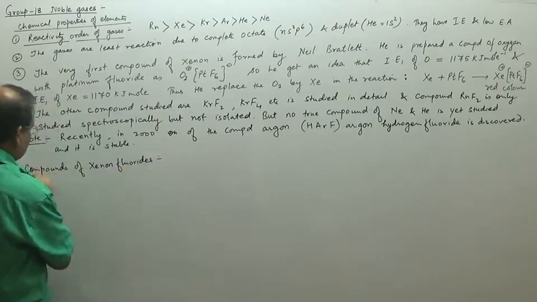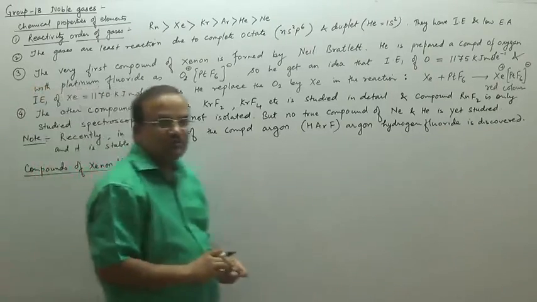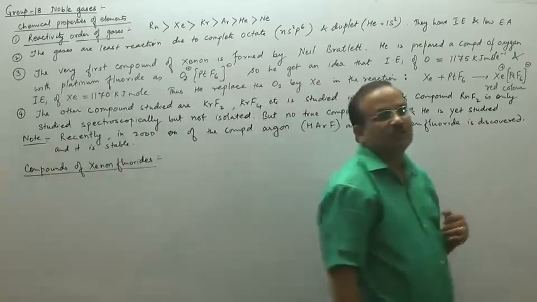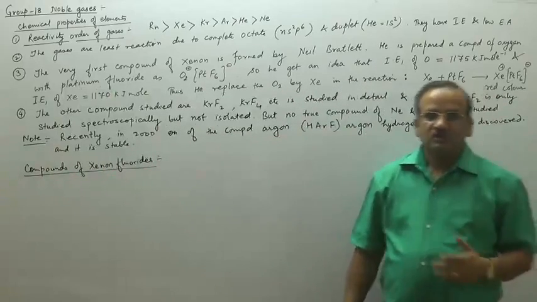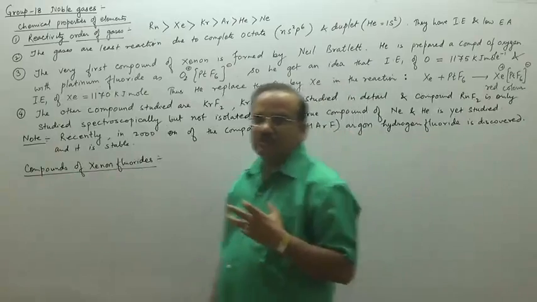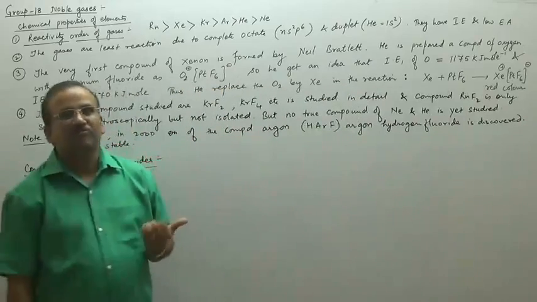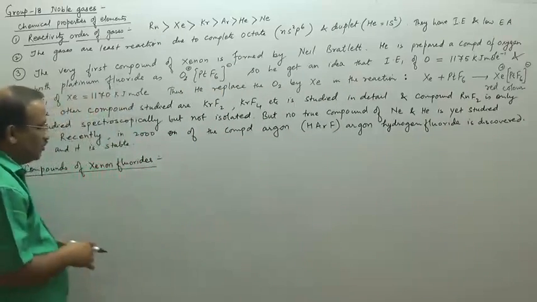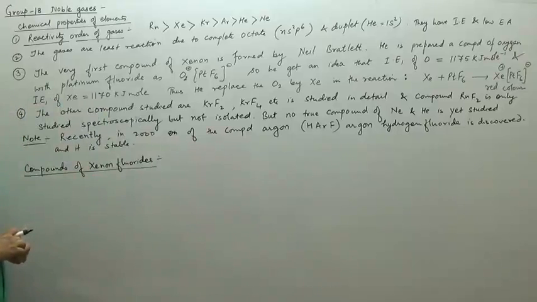Xenon forms most of its compounds with fluorine, as we know that oxygen forms its compounds with fluorine. That is why we say that xenon forms most of its compounds with fluorides. Let us check how the fluorides are formed.